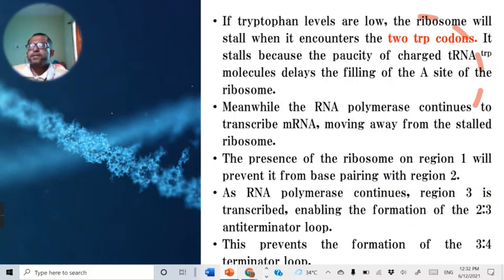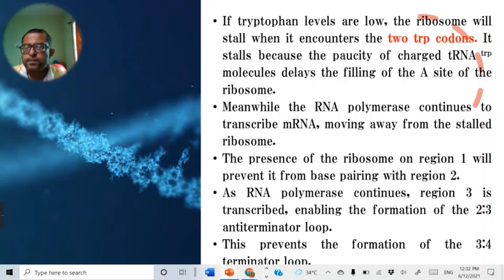Suppose the trp operon works in low tryptophan levels. When the level of tryptophan is very low and the leader sequence is to be translated, firstly the mRNA is formed. When the mRNA is formed, there is a low level of tryptophan amino acid.